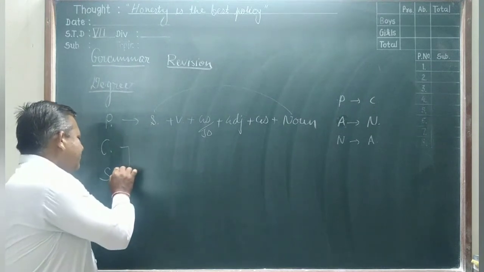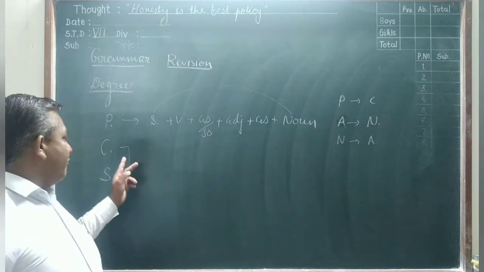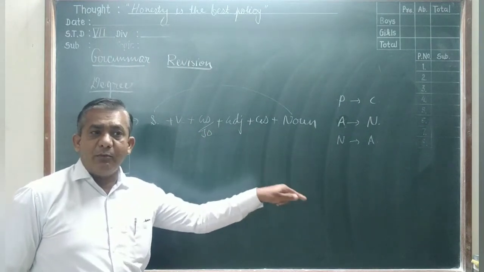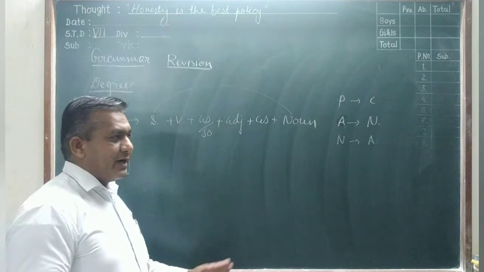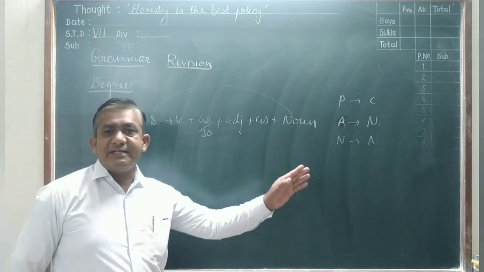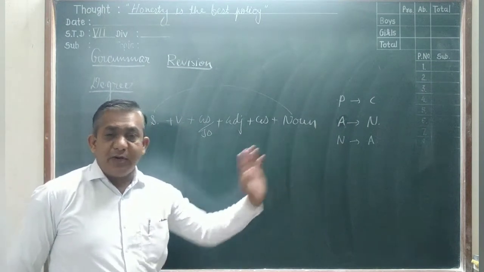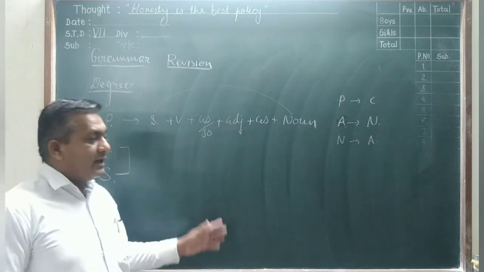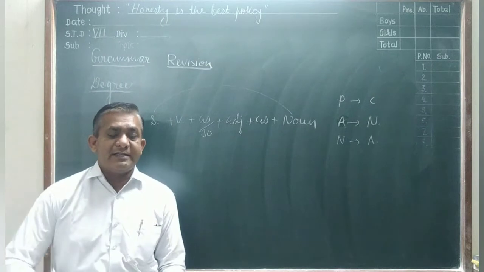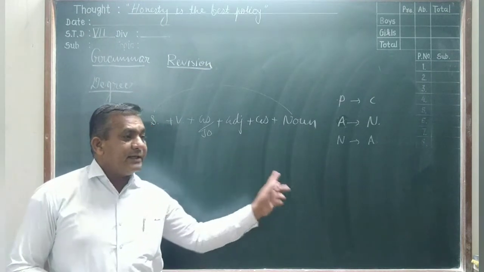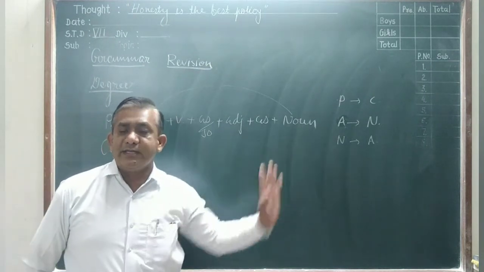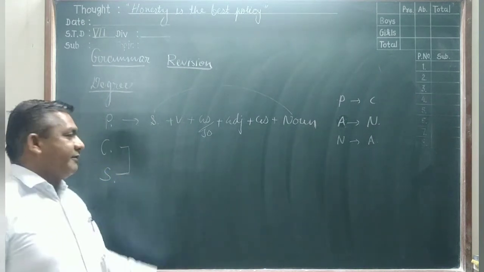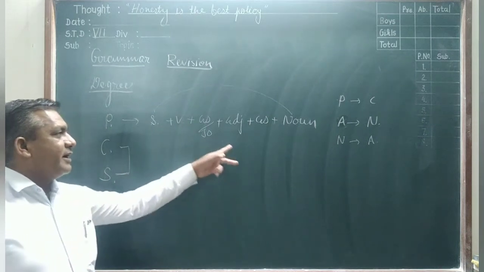Then in the superlative degree, one person is compared with a small group or the same community, same group. For example, Harish is a clever student, but in his class, not in the whole group, only in his small group. We call the class a small group. So Harish is the cleverest boy in his class. Then we call that the superlative degree.